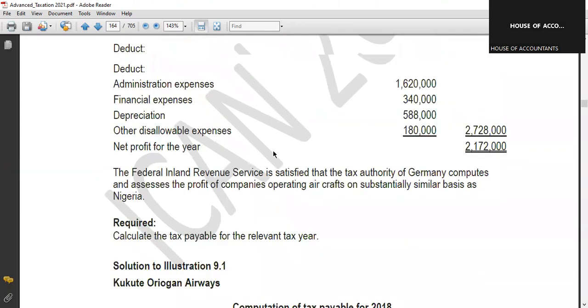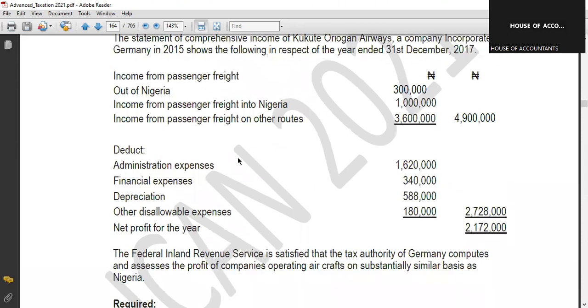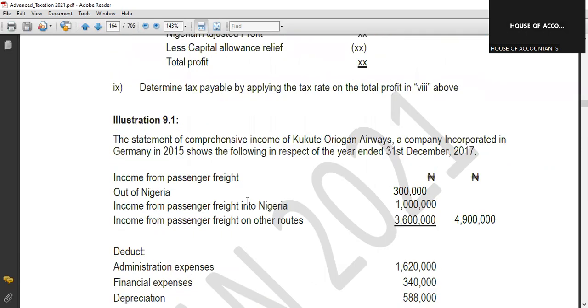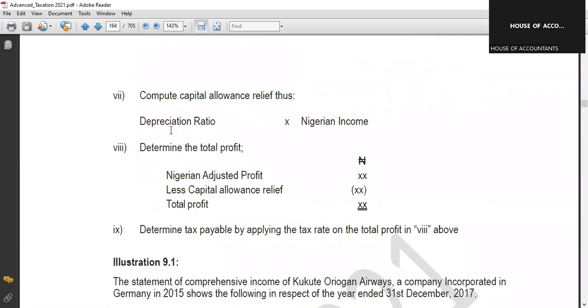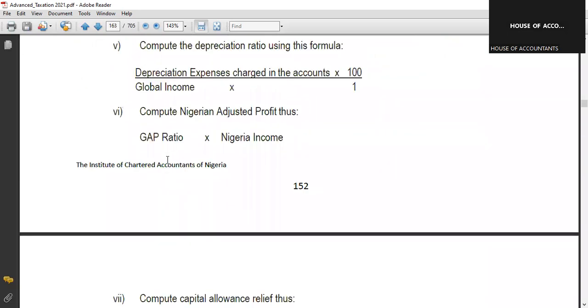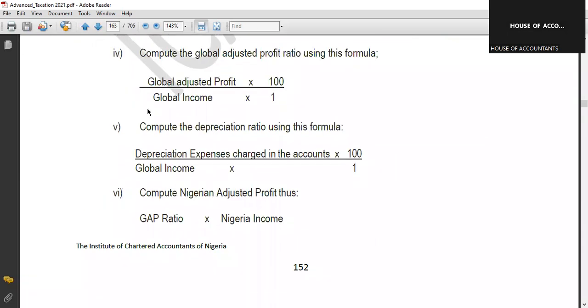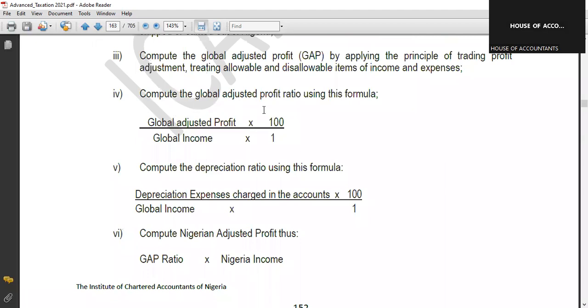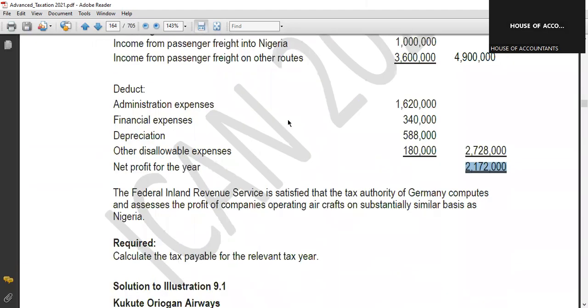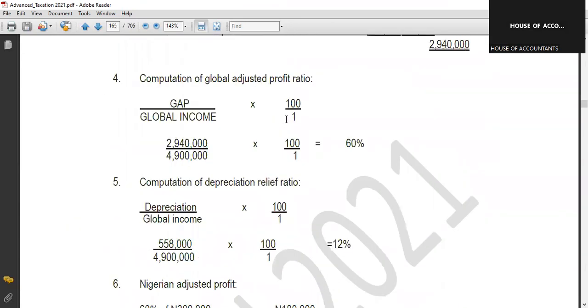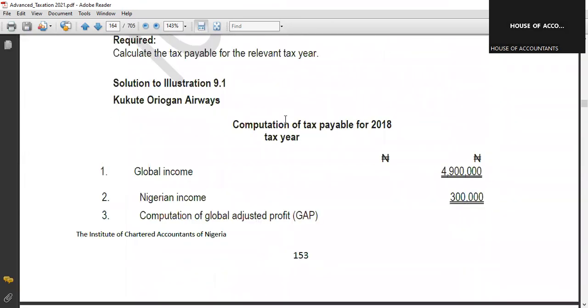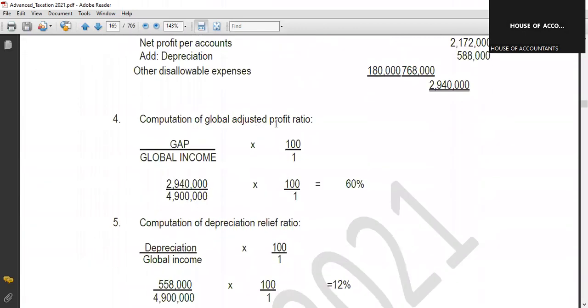What is step 4? From here now, we have depreciation and other disallowable expenses, and that's what they have done by adding it back to your net profit to adjust for it. Then after that, compute global adjusted profit ratio.